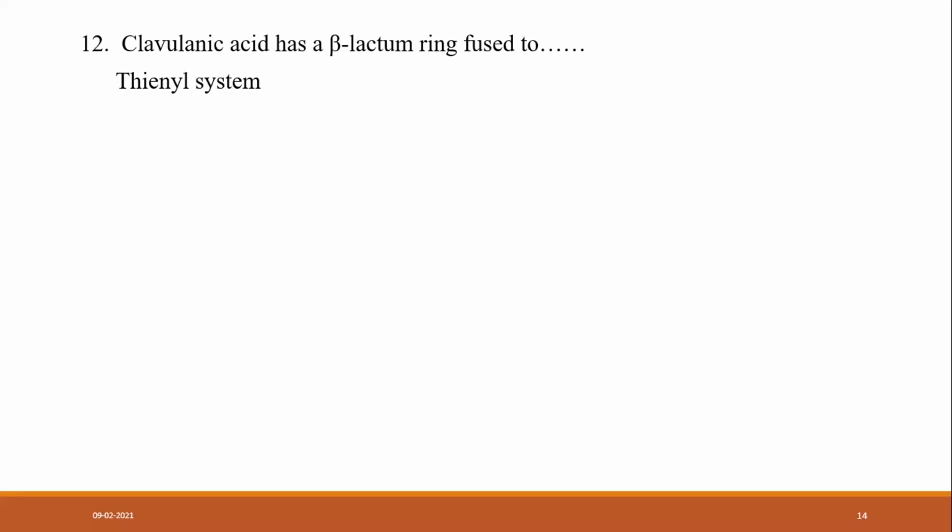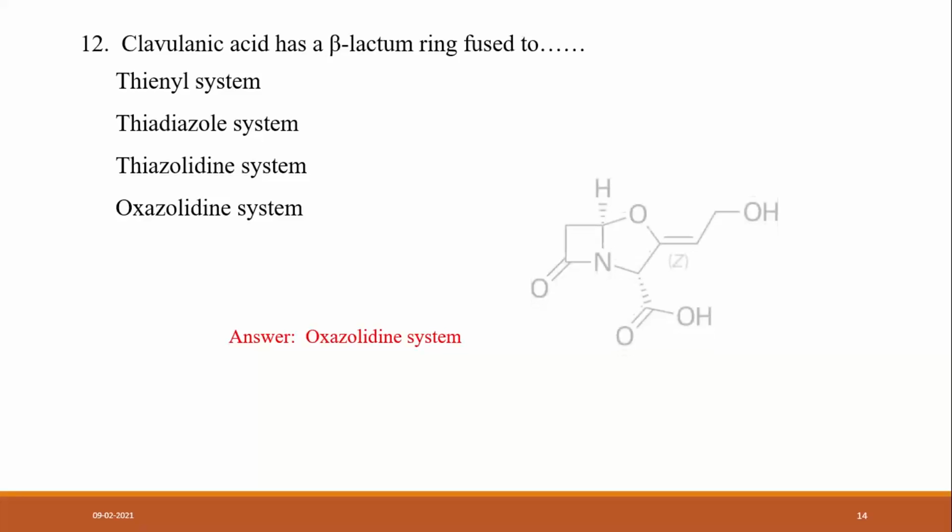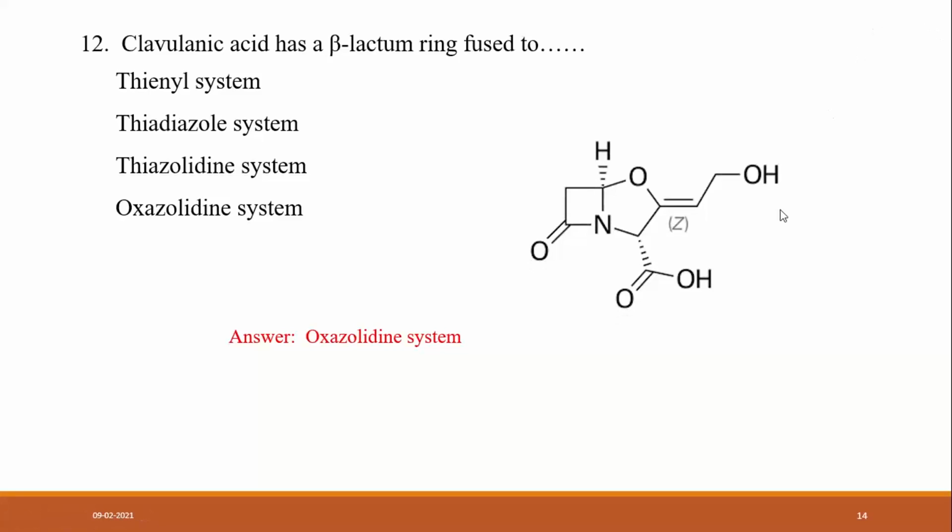Another one: clavulanic acid has a beta-lactam ring fused to a thiazine system, thiadiazole system, thiazolidine system, or oxazolidine system. Clavulanic acid is also an antibiotic. So the answer is the oxazolidine system. How is it? This is the structure.